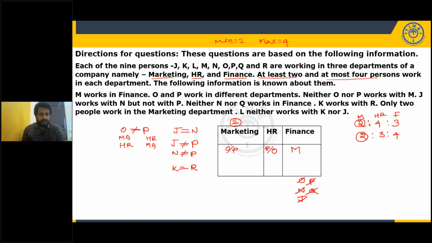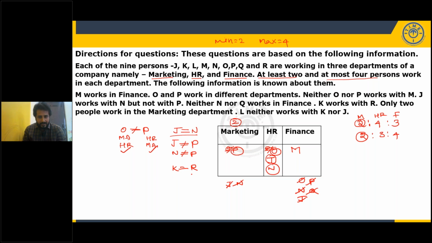Now with this we can say one of O or P should be marketing, right? And J and N are same. So I can say that J and N cannot be marketing. I hope you understand the point. So it should be J and N. And J and N are not working with P. So it cannot be P. So it must be O. So O, J, N. When O is HR, P will be marketing. So P here. Now you got the point.